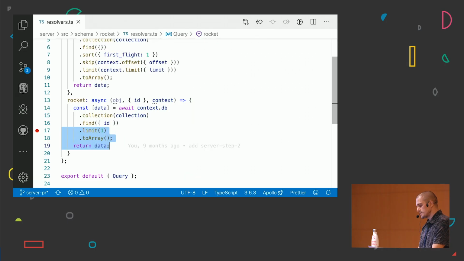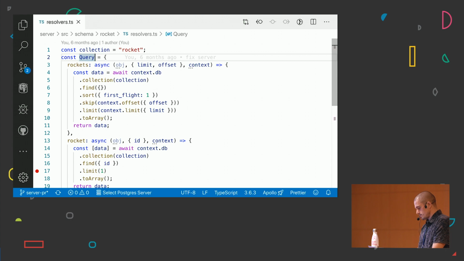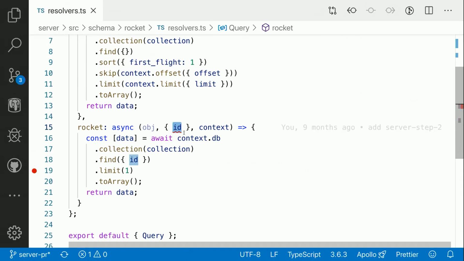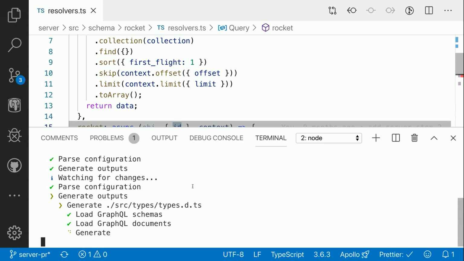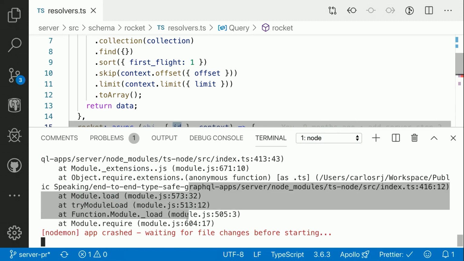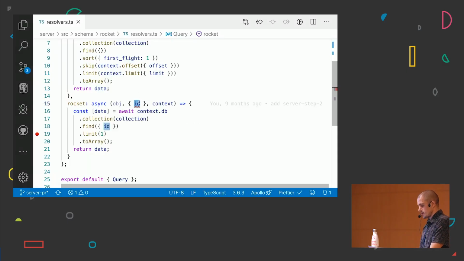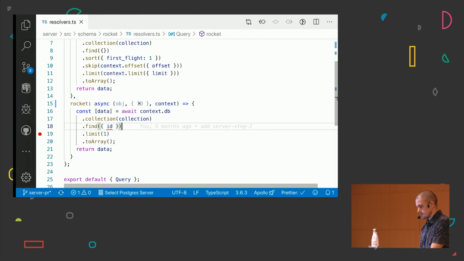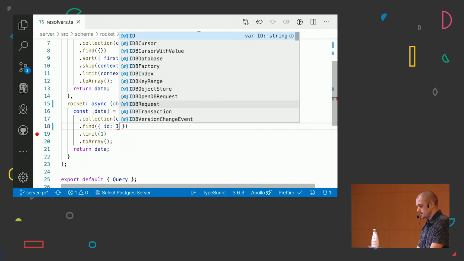and basically I'm just gonna type my Rocket resolver. So I'm gonna call query resolvers, and at runtime now I'm gonna have an error, and that means that if I check, my API is not available anymore. And this is so important because we want to see this happening. So what I'm gonna do right now is simply delete it, control space, now it's ID, so sorry, and now I'm gonna just do ID, and this is gonna work.